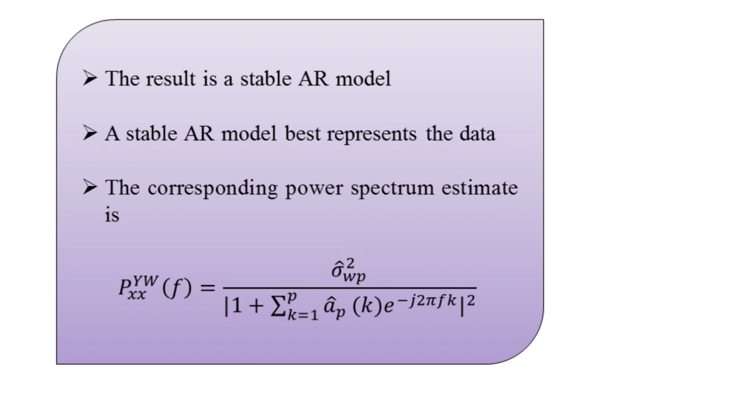Inside the summation, a cap suffix p of k represents the estimates of the AR parameters that we can obtain from the Levinson-Durbin recursions.